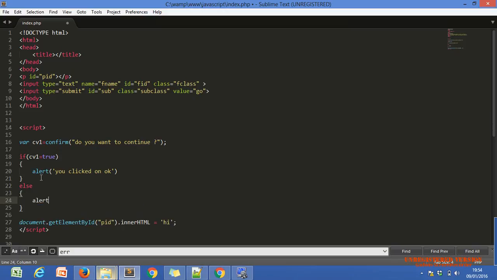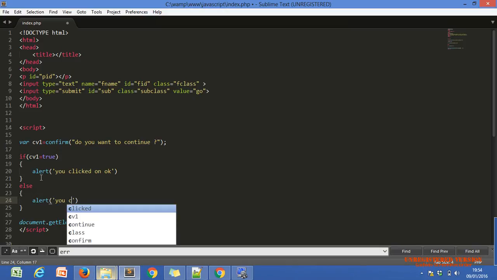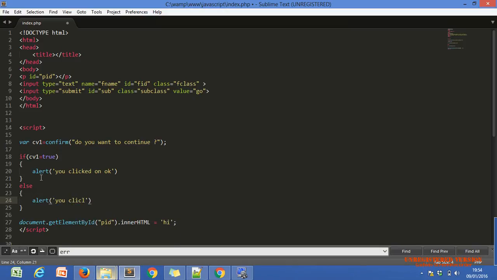Otherwise, alert you clicked cancel. I have to use a semicolon. Same as PHP, we have to terminate our line using a semicolon.